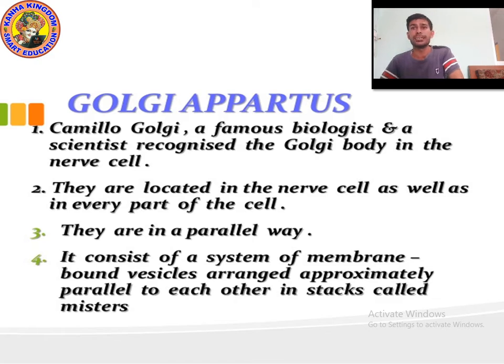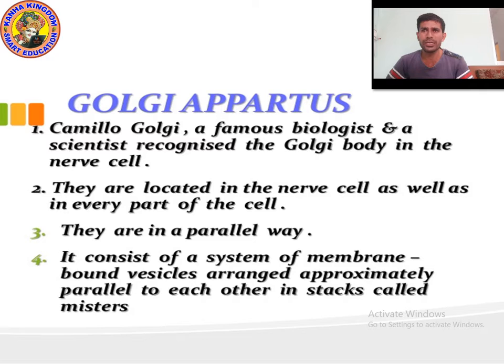Camillo Golgi, a famous biologist and scientist, first recognized the Golgi body in the nerve cell. Golgi apparatus are located in the nerve cell as well as in every part of the cell. In the last part of the chapter, I will show you the difference between animal cell and plant cell. Kids, don't get confused; right now we are just studying about them. They are in a parallel way.